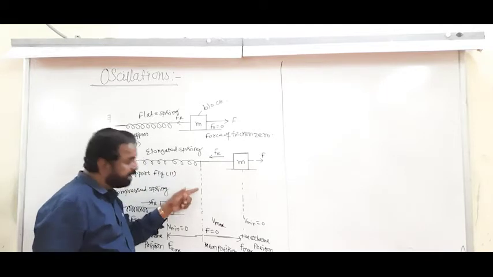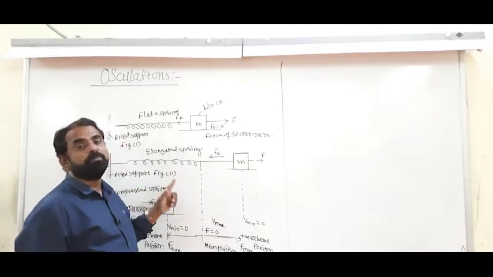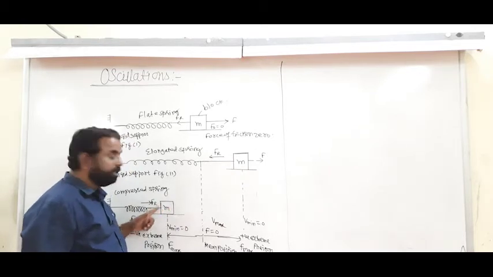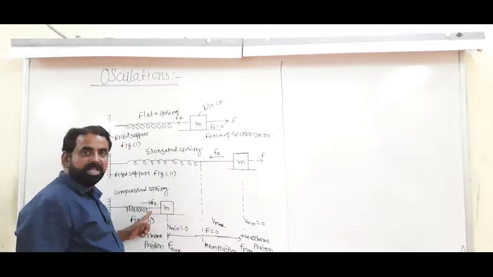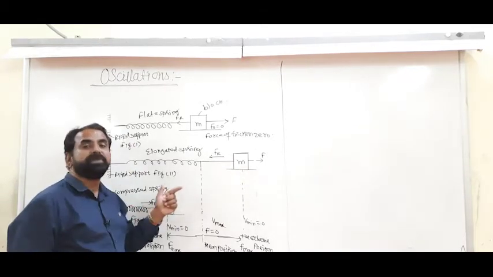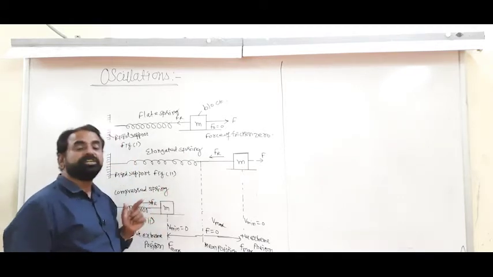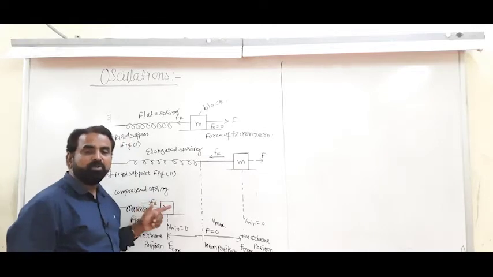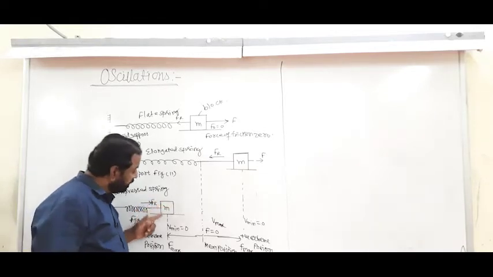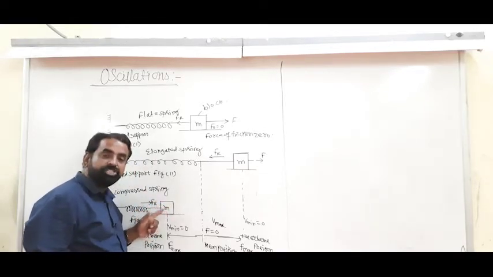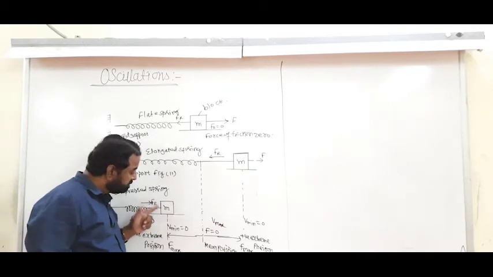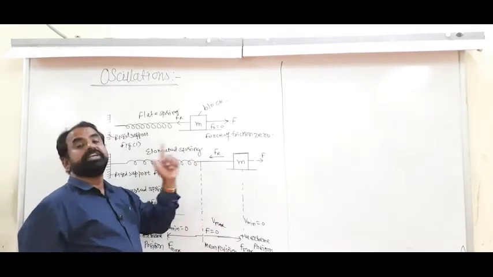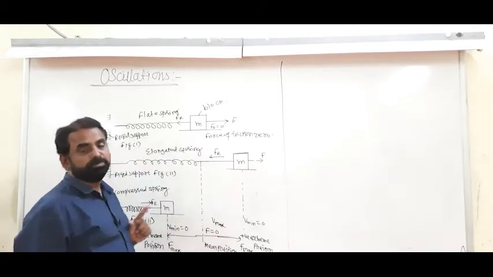However, at the same time, the spring gets compressed and momentarily the block stops, and the compressed spring provides the reaction force on the block. Due to this, the velocity is 0 and the force is maximum, and due to this maximum force, the block comes back to the mean position.